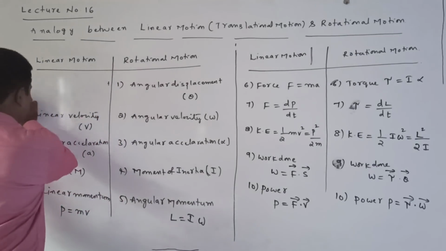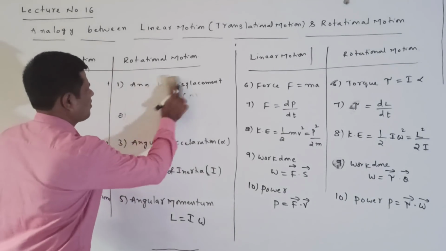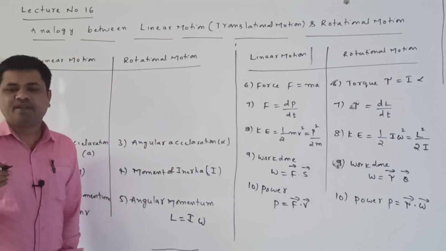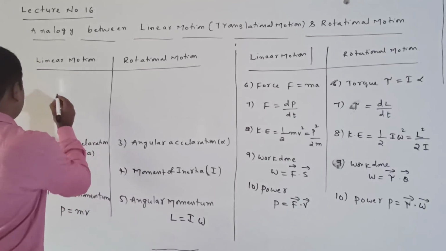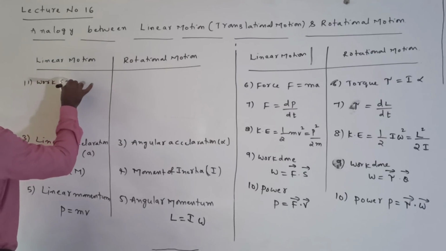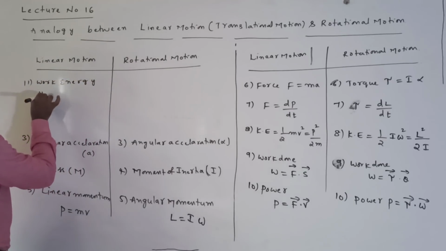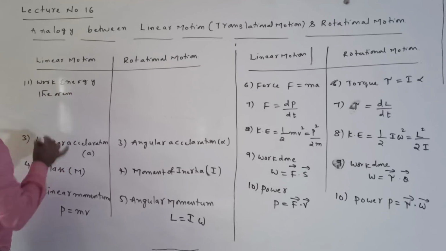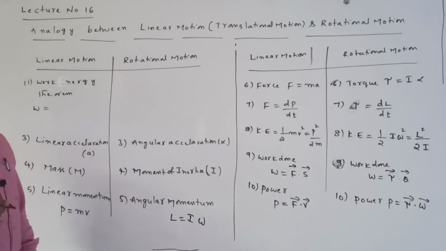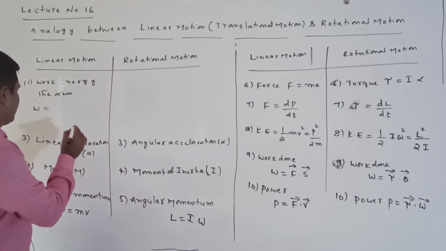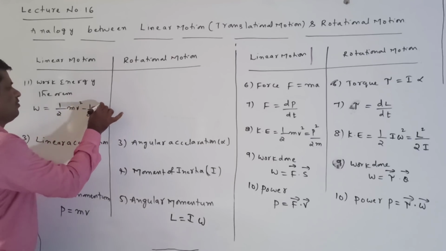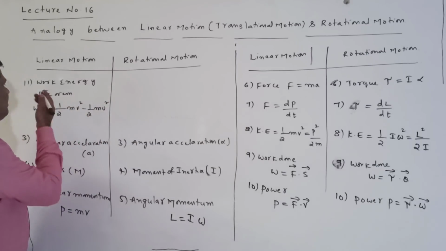Next, the 11th one: the work energy theorem. What is the work energy theorem? Work done by the force is equal to the change in kinetic energy. So work done is equal to half mv square minus half mu square, the general formula. This is in the linear motion.